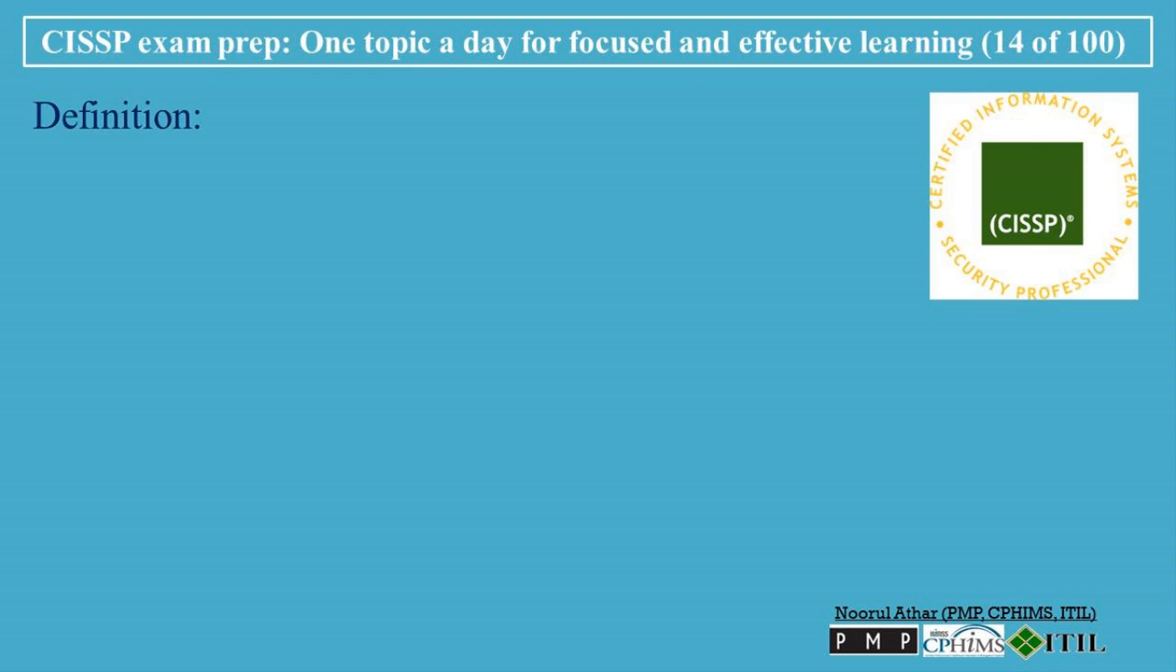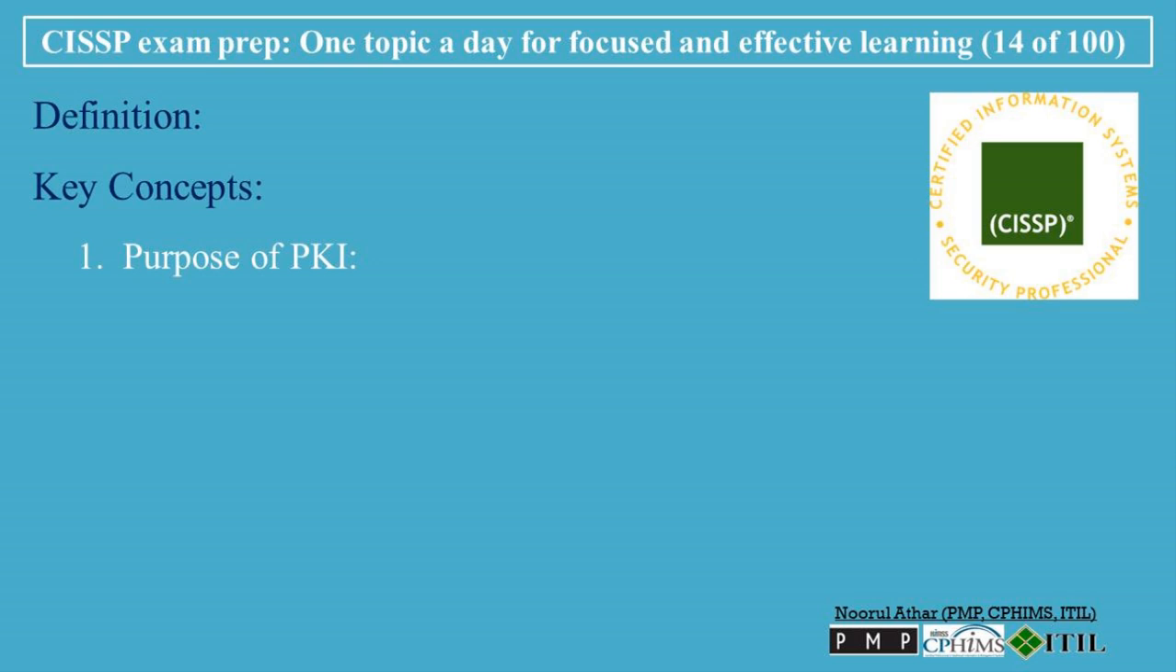Definition. Public Key Infrastructure, PKI, is a framework that manages the creation, distribution, storage, and revocation of digital certificates and public-private key pairs used in asymmetric encryption. PKI enables secure communications, data integrity, authentication, and non-repudiation in various digital environments by facilitating the trusted use of public key cryptography. Key concepts. 1.